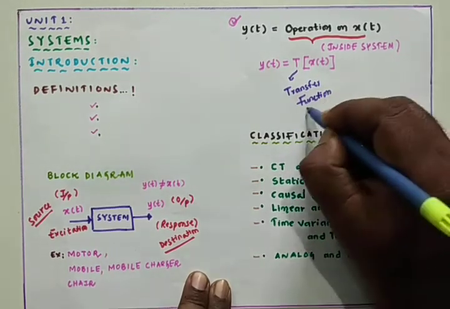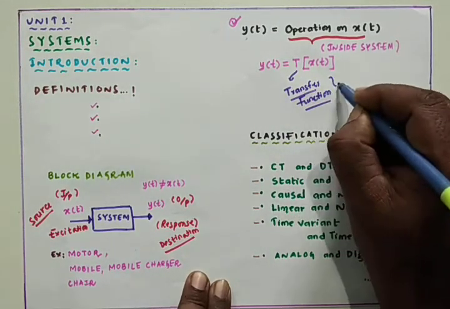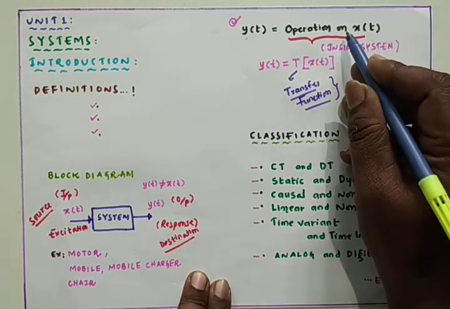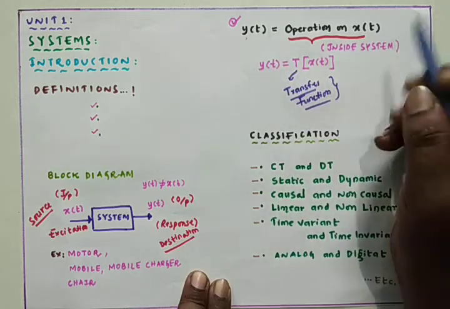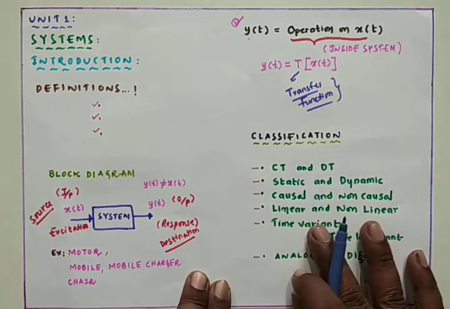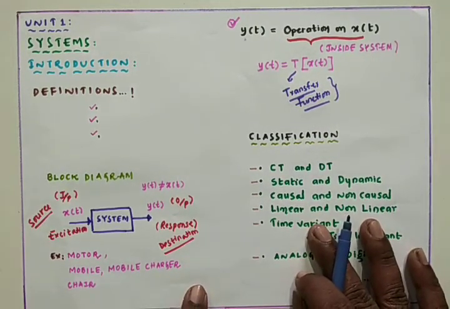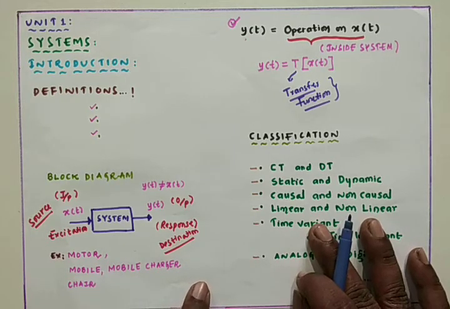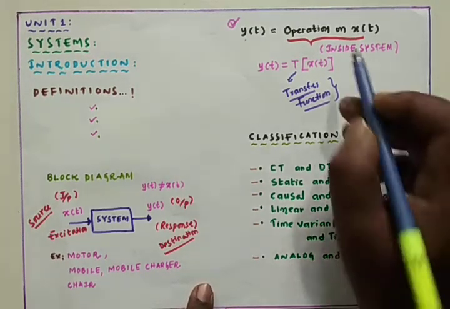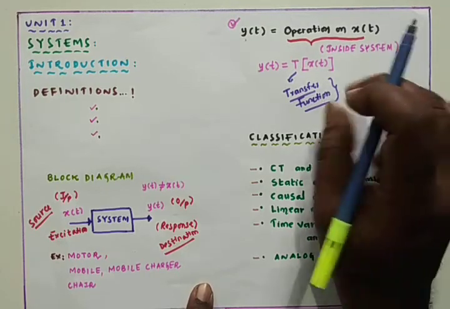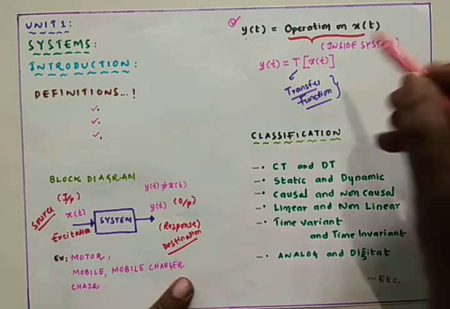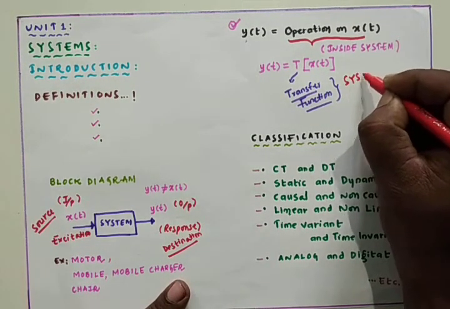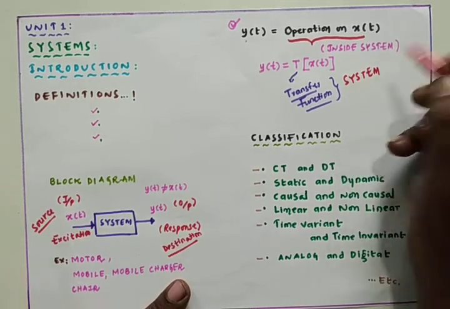Transfer function is nothing but the type of operations which are performed on x of t. Due to those operations on x of t, we get the y of t. So that is what we call the transfer function. So y of t is equal to the transfer function applied on x of t. Transfer function is decided by the system properties. Transfer function is decided by the system.